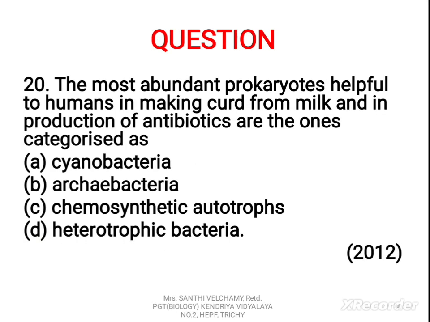Now the next question. The most abundant prokaryotes helpful to humans in making curd from milk and in the production of antibiotics are the ones categorized as A. Cyanobacteria, B. Archaebacteria, C. Chemosynthetic autotrophs, D. Heterotrophic bacteria. The correct answer is heterotrophic bacteria.